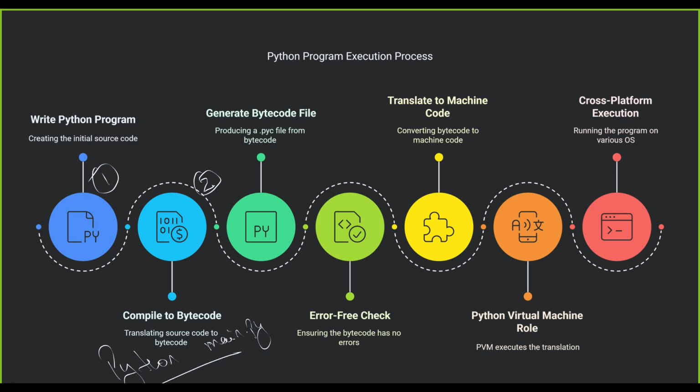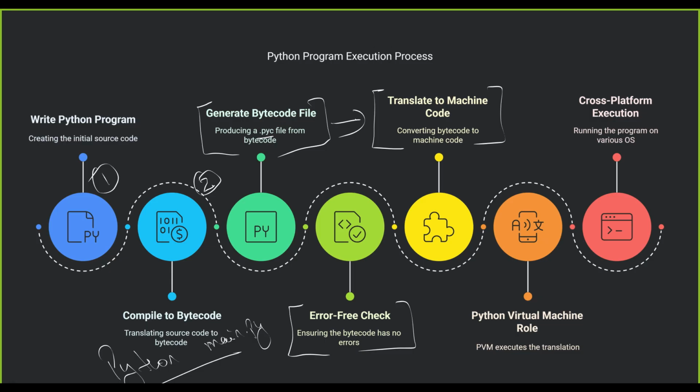Once this Python program runs successfully, it will generate bytecode, which means the .pyc file. As I told you also, we cannot see the .pyc file. It is hidden, but at runtime it will generate it. At the time the bytecode is generated, there is one more thing it checks, that is error checking. It has already checked for errors, so everything is fine. Then comes the translation to machine code. Whatever bytecode we have, we need to convert into machine code. That process will start.